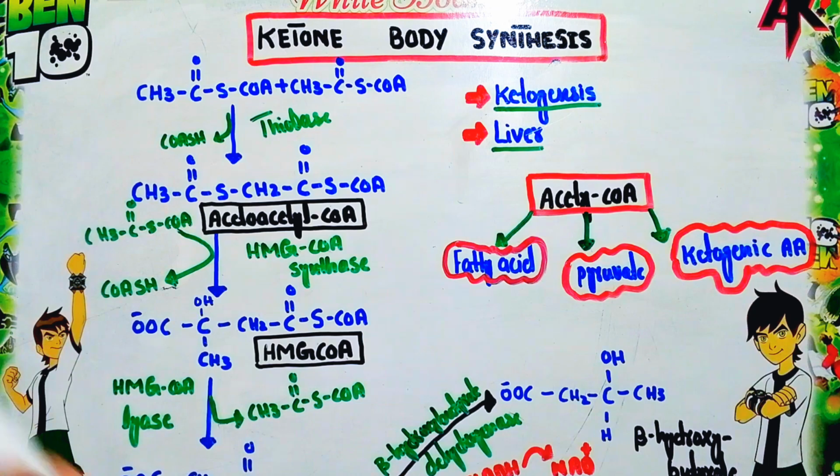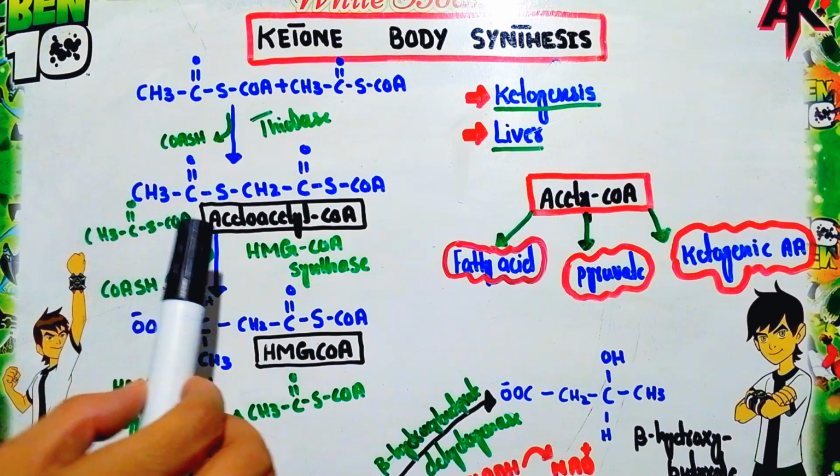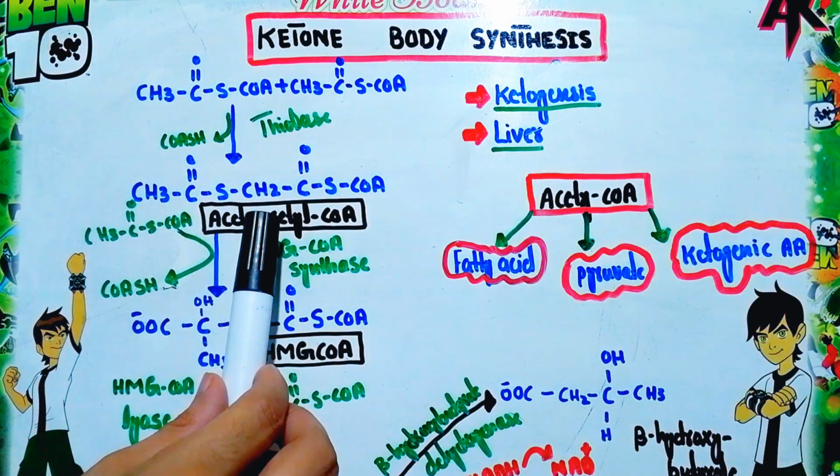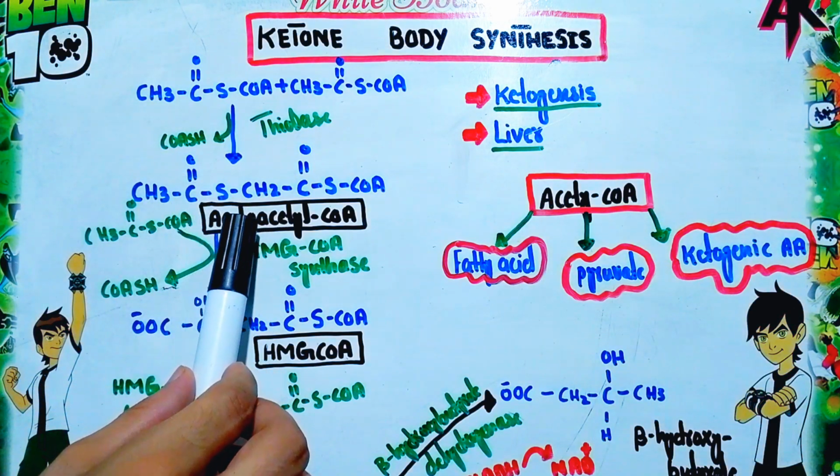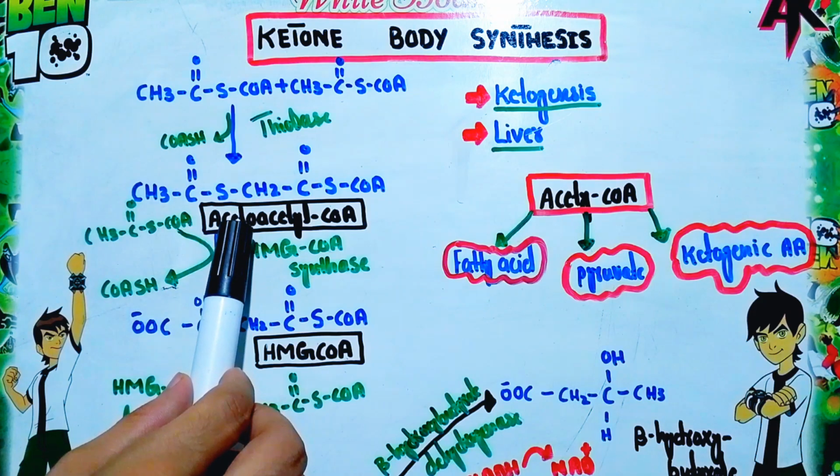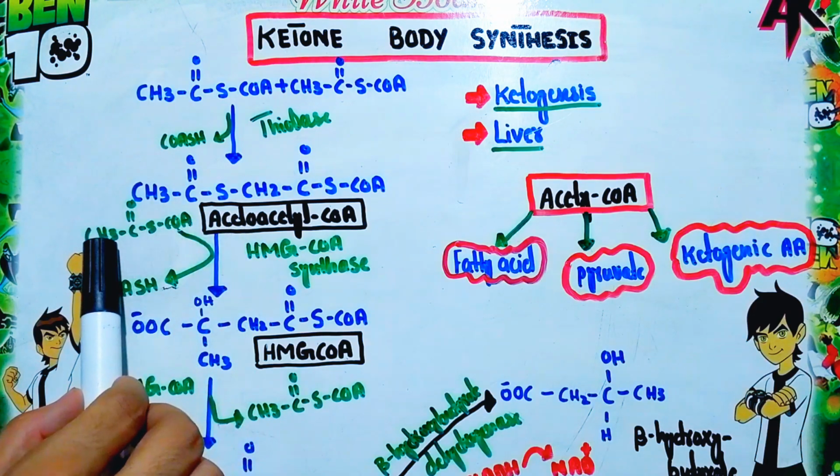Now let's look at the second step of ketogenesis, or ketone body synthesis. The acetoacetyl coenzyme A will again combine with another molecule of acetyl coenzyme A.